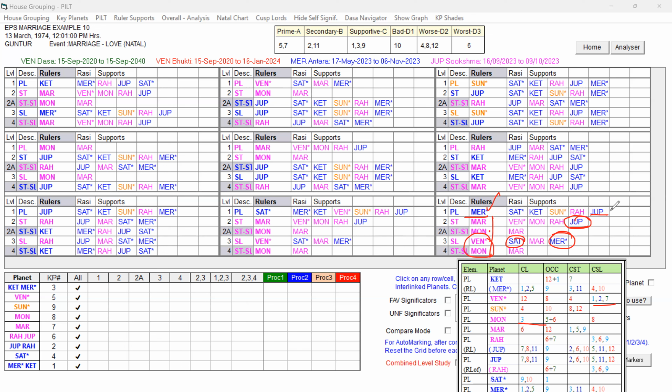Importantly, Jupiter is playing a role at the supports. So only through the supports Jupiter is playing. And Mercury also is favorable and is playing. And Venus and Sun are playing. So Venus and Moon are playing, Moon two times repeated. So now in that Dasa, which Bhukti is favorable, we have to check, right?